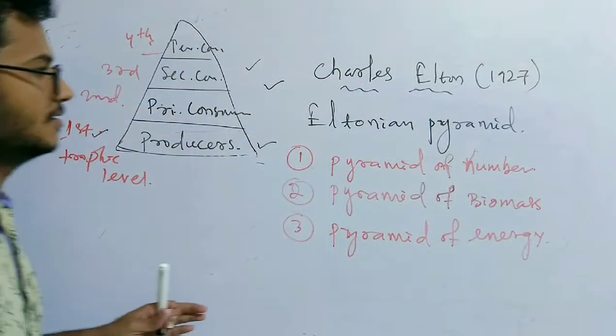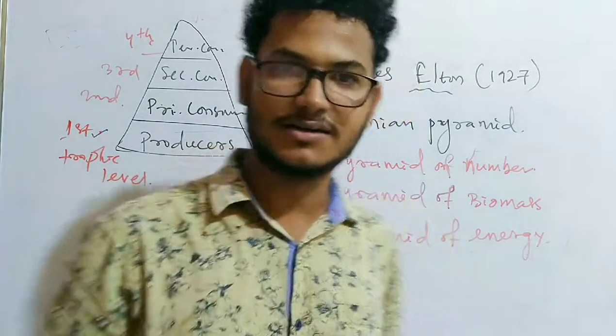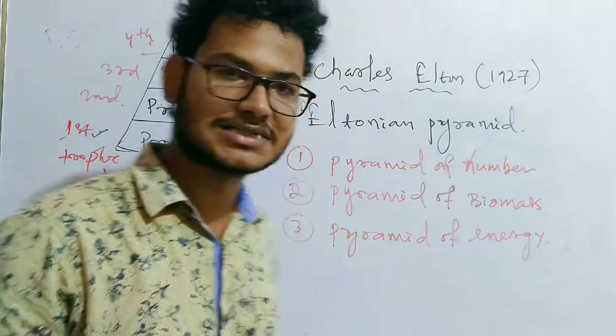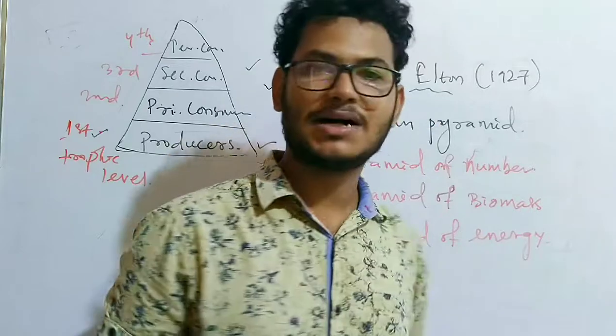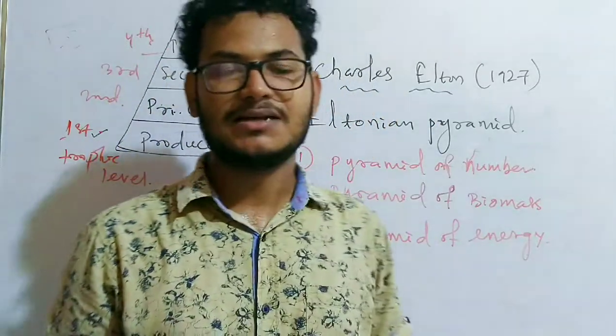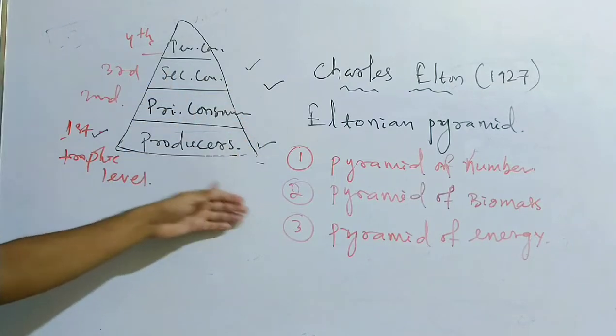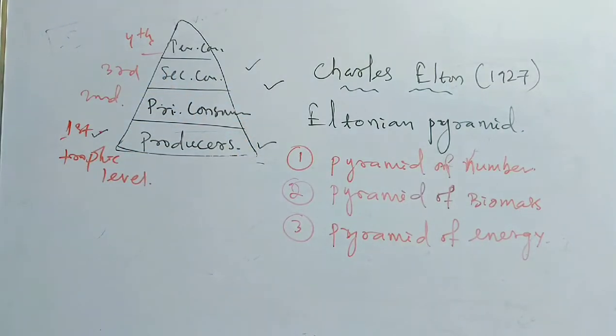So these are the three different types of pyramids: pyramid of number, biomass and energy. Let's discuss one by one in detail what is pyramid of number, biomass and pyramid of energy.